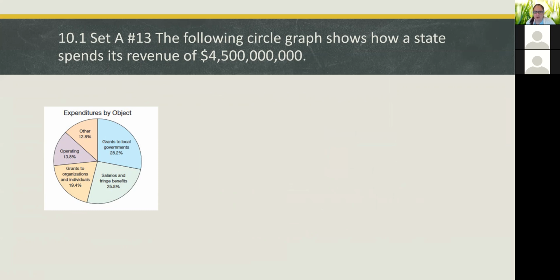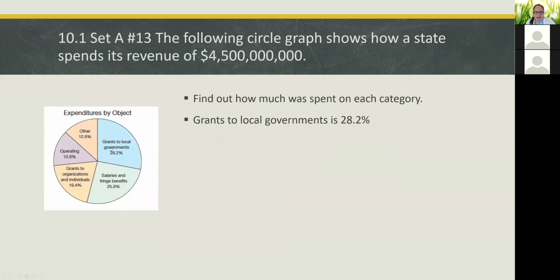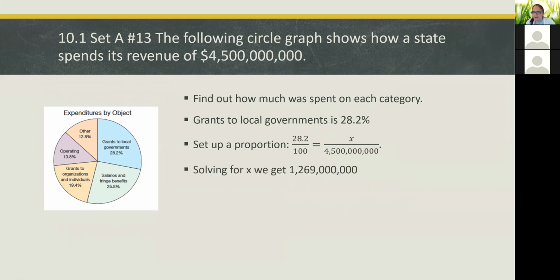We knew the total revenue was $4,500,000,000. And then we had to figure out how much was spent on each category. So we knew the grants to the local governments, that was 28.2%. So to figure out how much money was spent, we can set up a proportion and solve this for X. And so we find out that $1,269,000,000 was spent on that category.